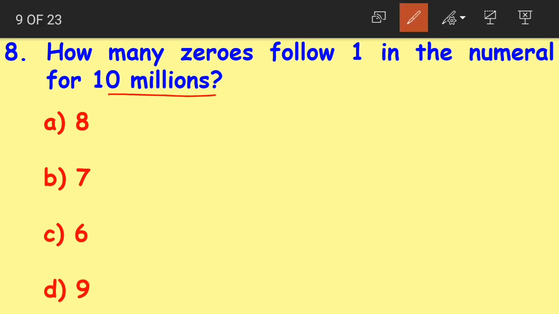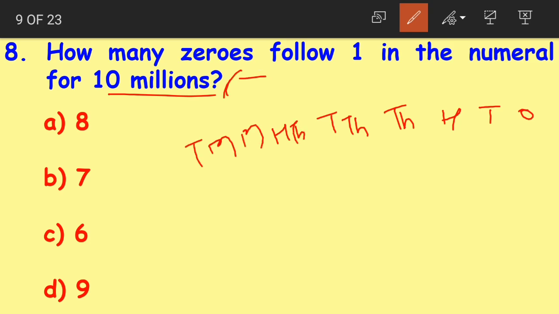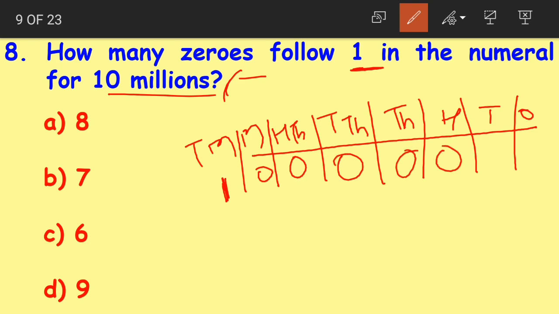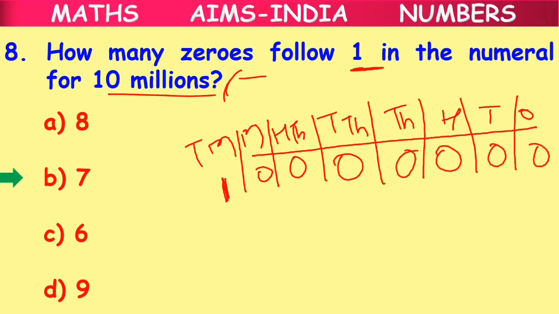Again 10 millions. So we'll write the place values in 10 millions. Thousands, 10,000s, 100,000s, millions and 10 millions. It is the international system, right? Yes. Now what are they saying? How many zeros follow 1 in the numeral 10 millions? Let us write 1 in the 10 millions place and all the remaining places will have zeros in it. Right children? All the remaining places will have zeros. 1, 2, 3, 4, 5, 6, 7. Now how many zeros follow 1 in 10 millions?